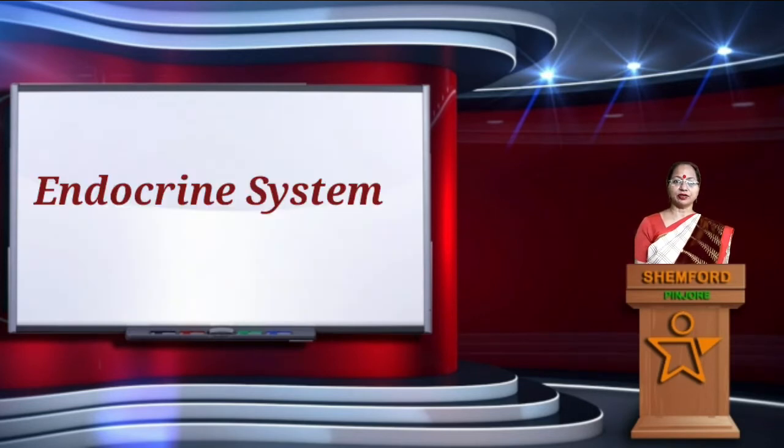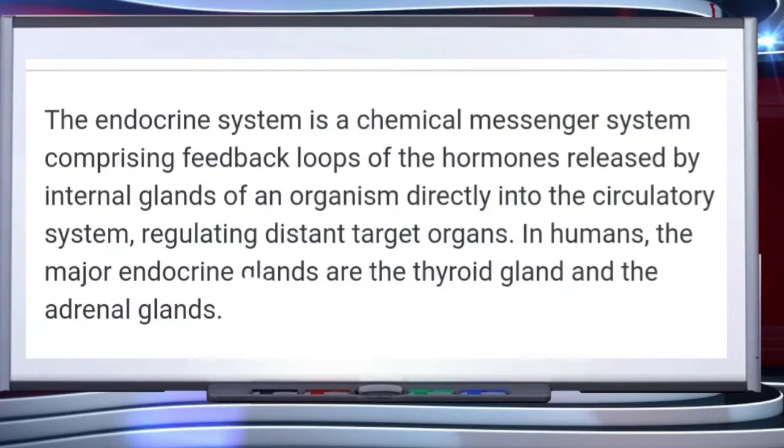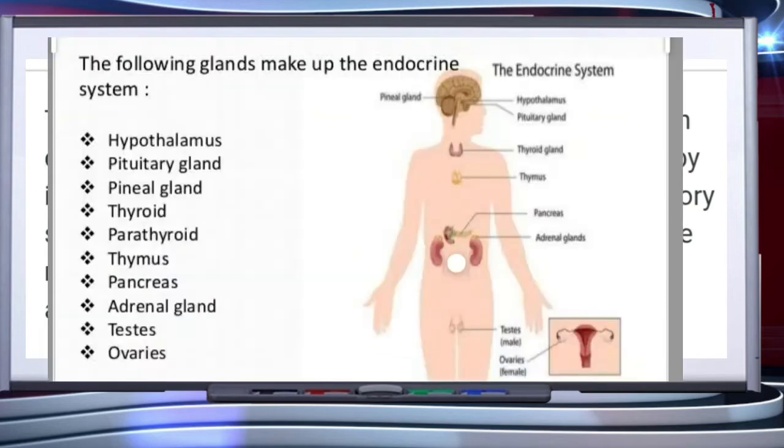In this chapter, we will study the human endocrine system, endocrine glands and hormones. The endocrine system is a chemical messenger system comprising feedback loops of the hormones released by internal glands of an organism directly into the circulatory system, regulating distinct target organs. Hormones are non-nutrient chemicals which act as intercellular messengers and are produced in trace amounts.